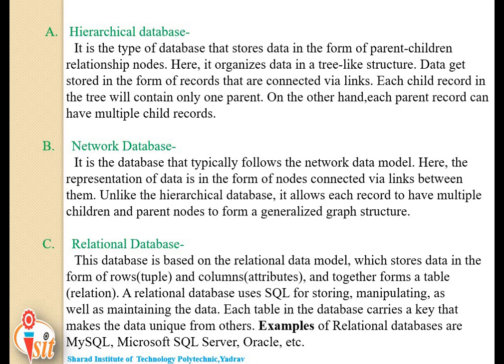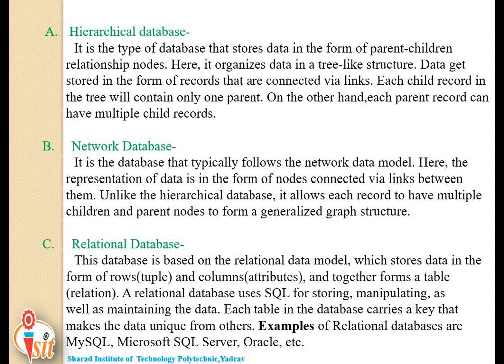A network database looks more like a cobweb or an interconnected network of records. In network databases, children are called members and parents are called occupiers. Then what is the main difference between a child or member here? The difference is that each child or member can have more than one parent. This is the main difference between the network and hierarchical database models.